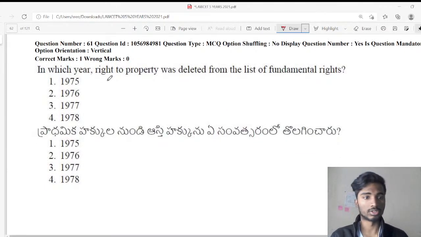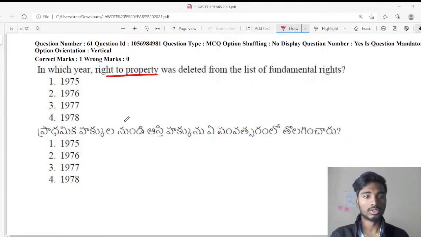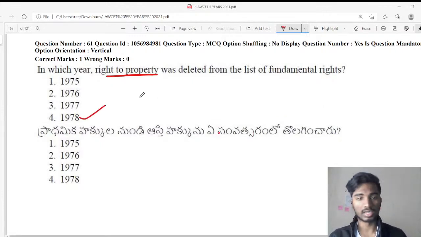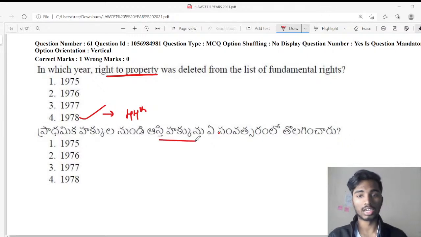Hello Vivek, welcome to the session. In which year was the right to property deleted from the list of fundamental rights? So what is the answer? Just give me a second. So in the year 1978, the right to property was deleted as a fundamental right by enacting the 44th Constitutional Amendment. 44th Constitutional Amendment removed the right to property. 44వ రాజ్యాంగ సవరణ ద్వారా ప్రాథమిక హక్కుల నుండి ఆస్తి హక్కును తొలగించారు. Next question.